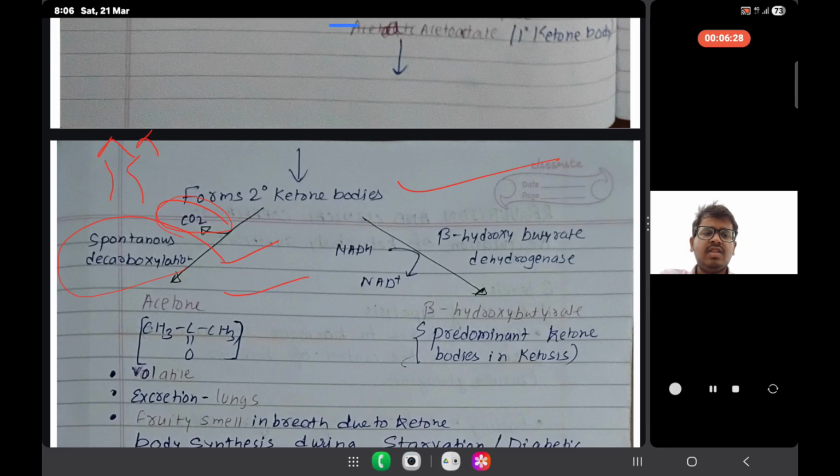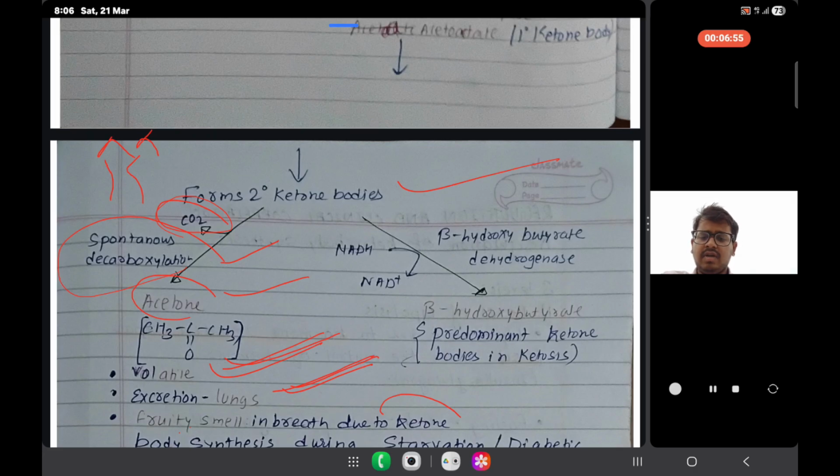Acetone: three things to know about acetone. First of all, it is volatile. Acetone is a volatile compound, and it is excreted through the lungs. Obviously, when it is volatile, we take respiration, so it is excreted through the lungs. The third thing is the fruity smell in the breath due to ketones. Acetone is fruity, and as it is volatile, we get the fruity smell.